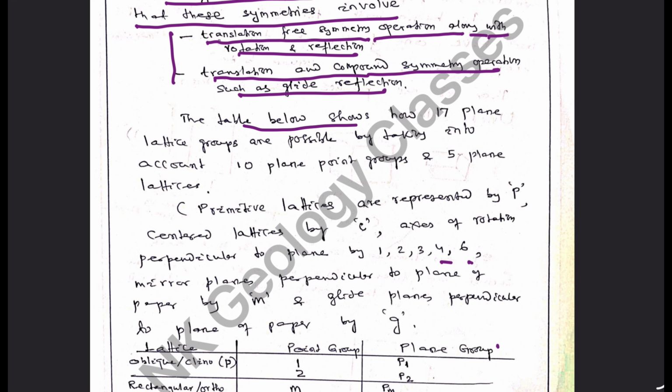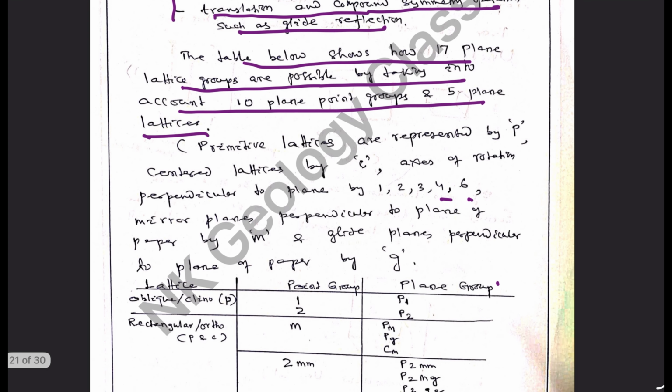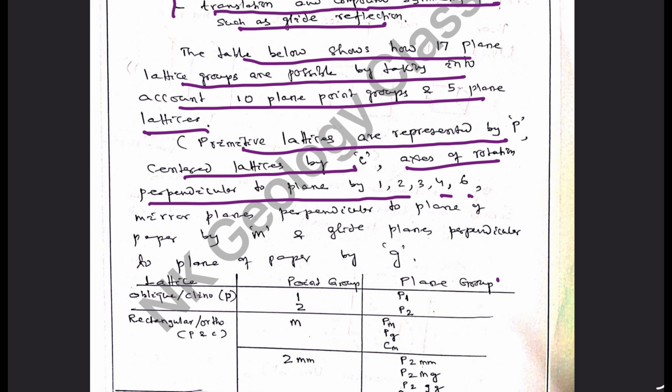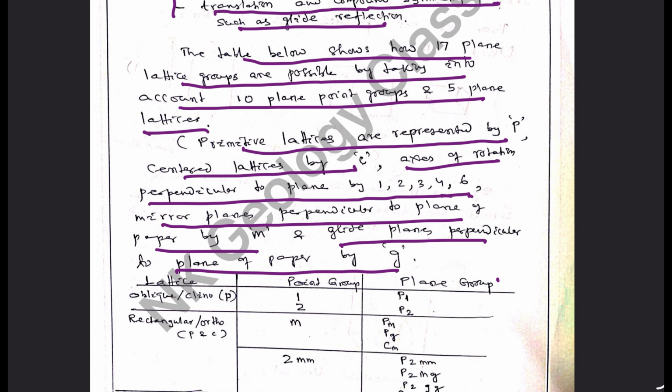The table below shows how 17 plane lattice groups are possible by taking into account 10 plane point groups and 5 plane lattices. The primitive lattices are represented by P. Central lattices are represented by C. The axes of rotation perpendicular to the plane are 1, 2, 3, 4, 6, and mirror planes perpendicular to the plane of the paper by M, and the glide planes perpendicular to the plane of the paper by G.